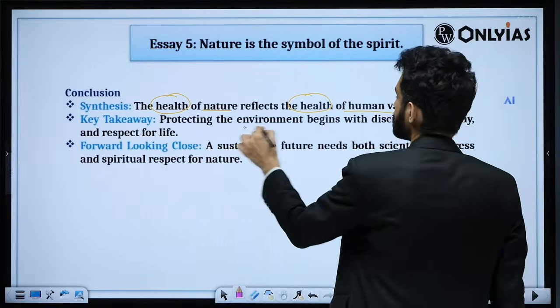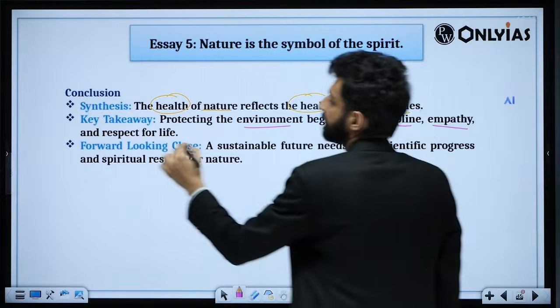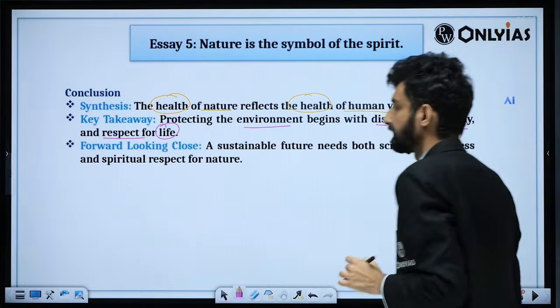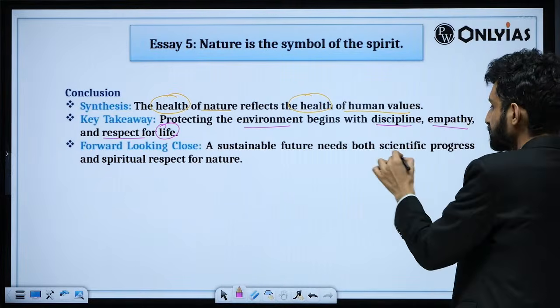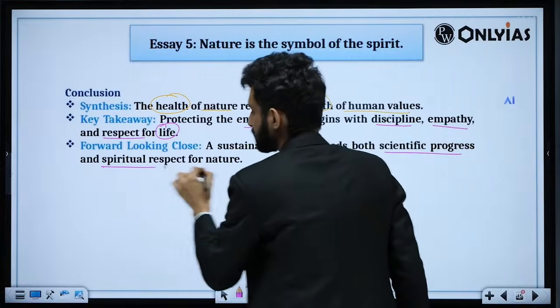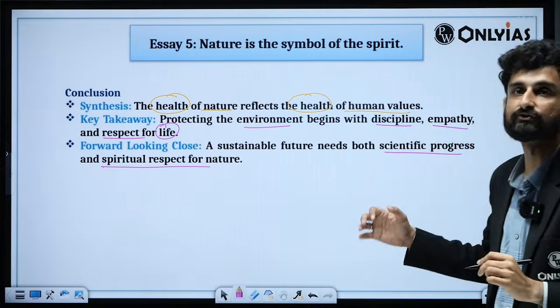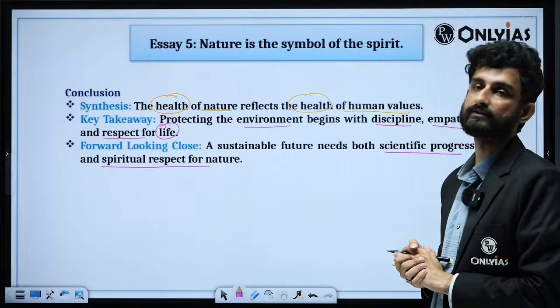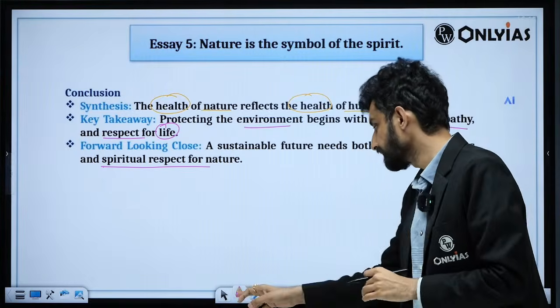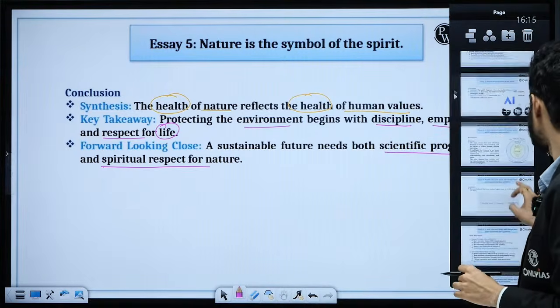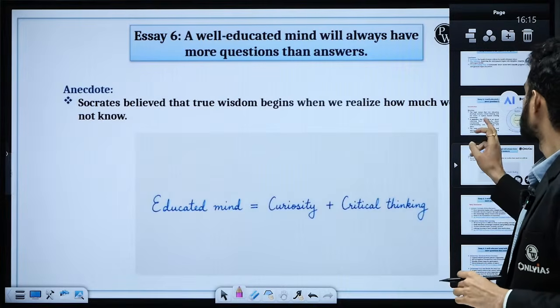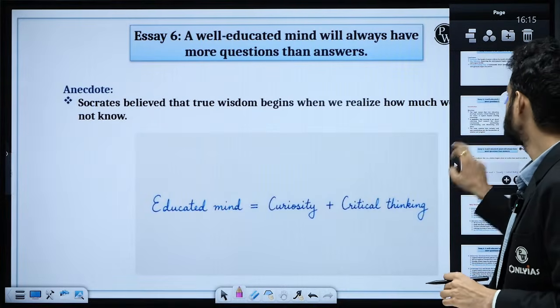And therefore that is the context. Protecting the environment begins with discipline, empathy, and respect for life. A sustainable future needs both scientific progress and spiritual respect for nature, so that the soul can also coexist beautifully inside a beautiful nature. This was the sixth essay theme that we have.